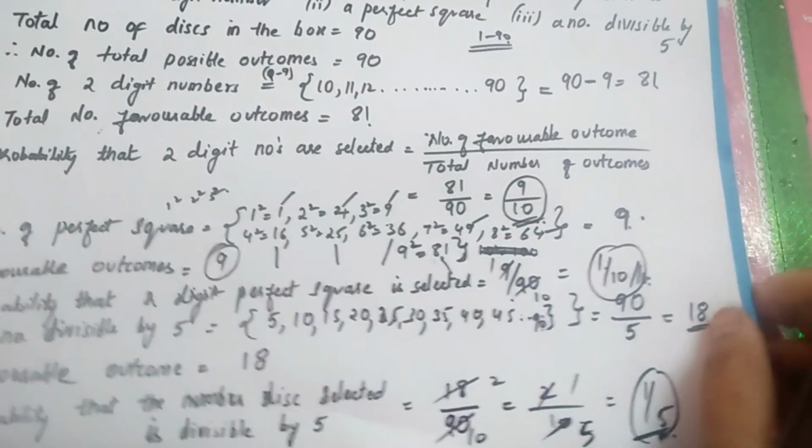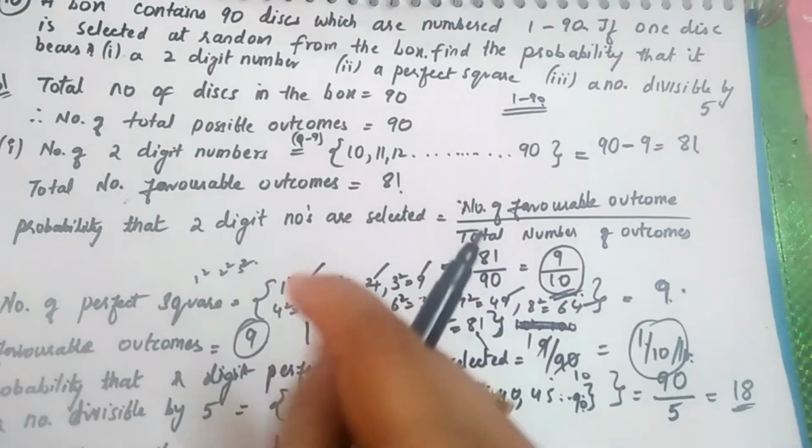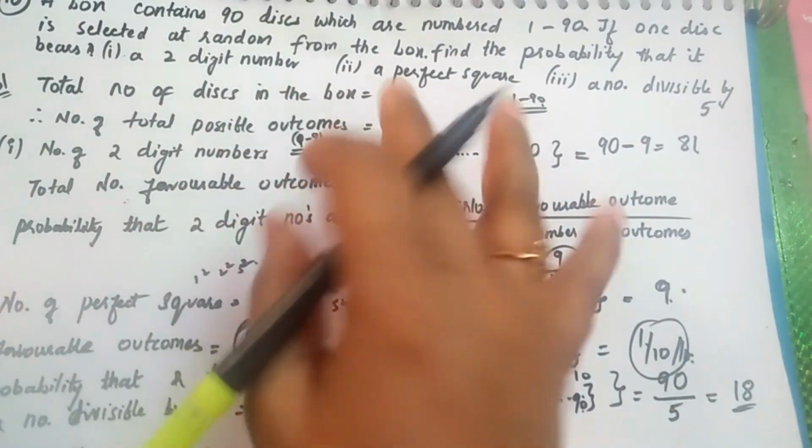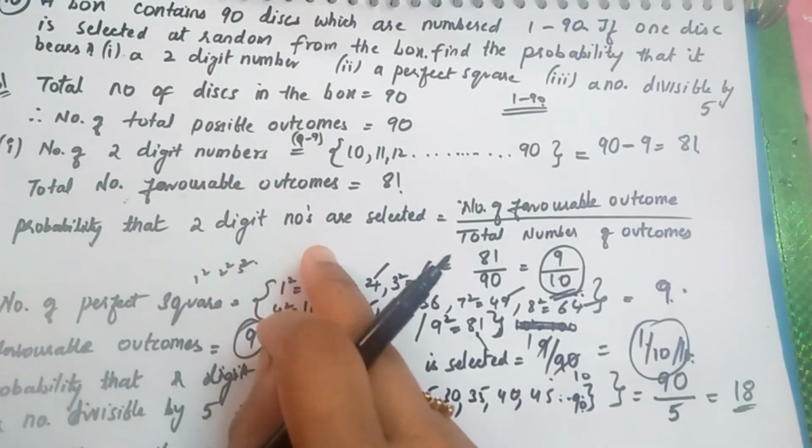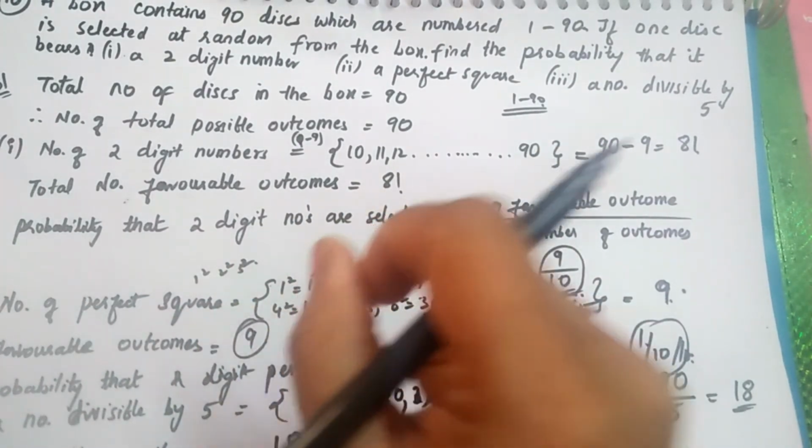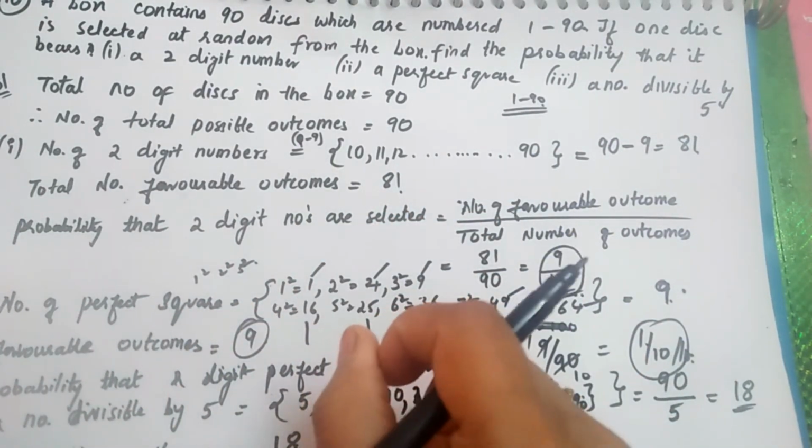Okay, did you get this problem? It was very simple. It's just that you need to get the knack of knowing what the two-digit numbers are, what the perfect squares are, and what the numbers divisible by 5 are.